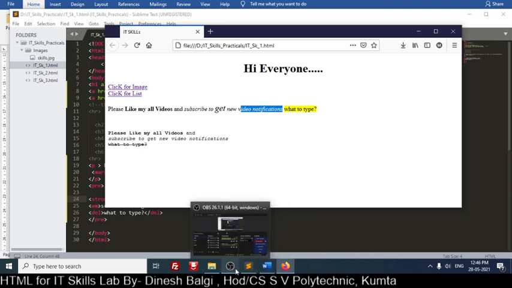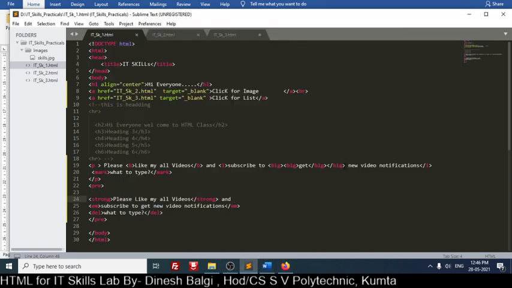For that I can use small here. Okay, video notification I will use small, to make the font size smaller. One more font tag is there, that also we can learn.